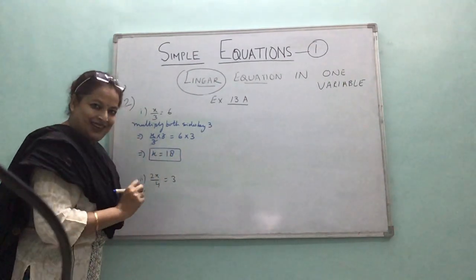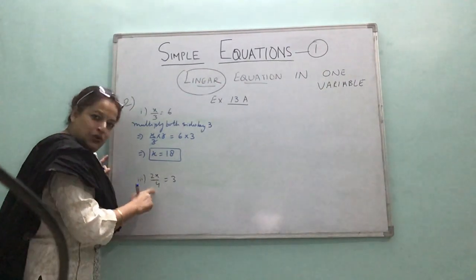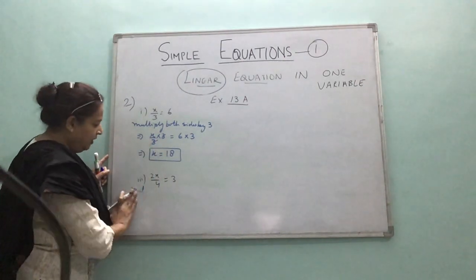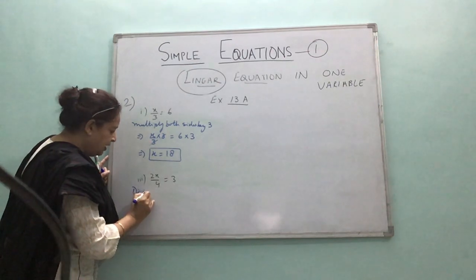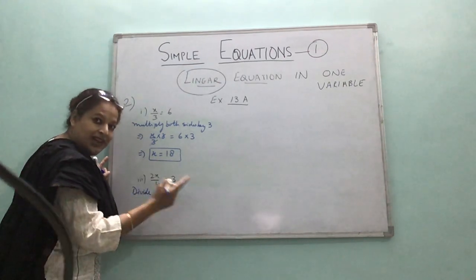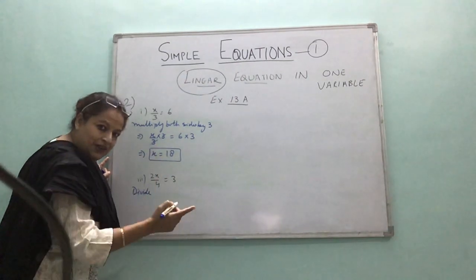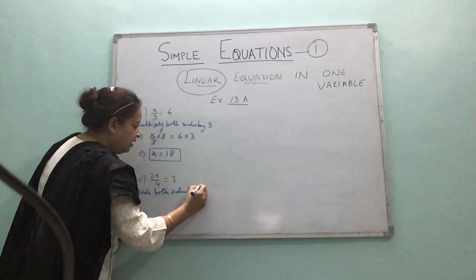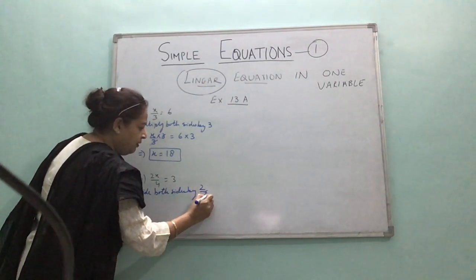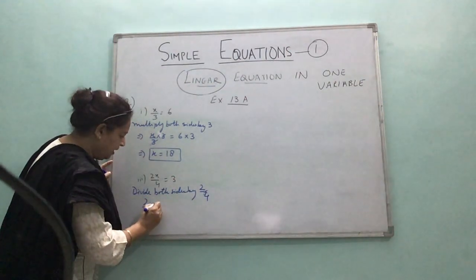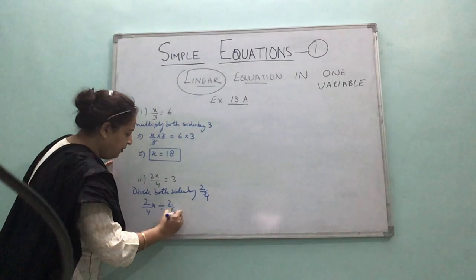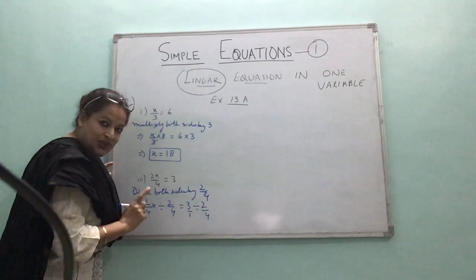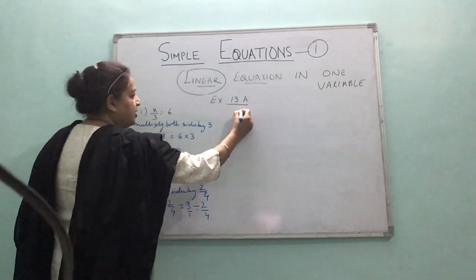Isn't it very simple, children? Now see, it is multiplying by 2 by 4. We'll divide now. Divide both sides because it is multiplying by 2 by 4. Inverse operation of multiplication is division. Divide both sides by 2 by 4. So 2 by 4 x divided by 2 by 4, 3 divided by 2 by 4. Now you remember fraction rules, children. Don't forget fraction rules.